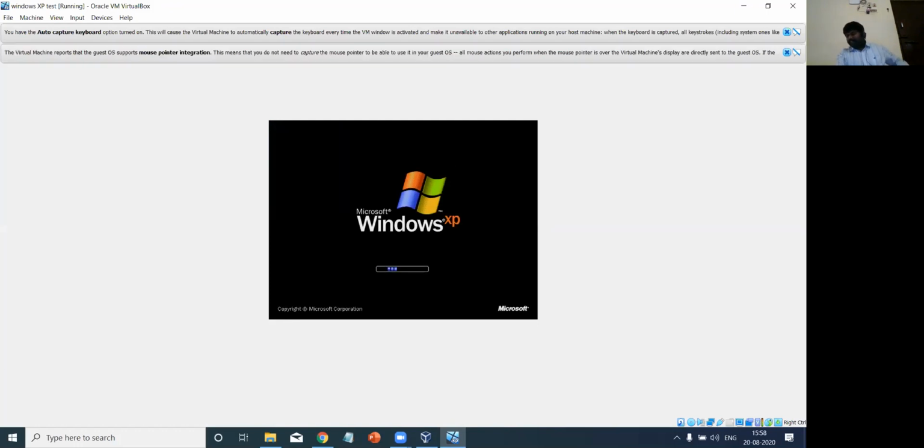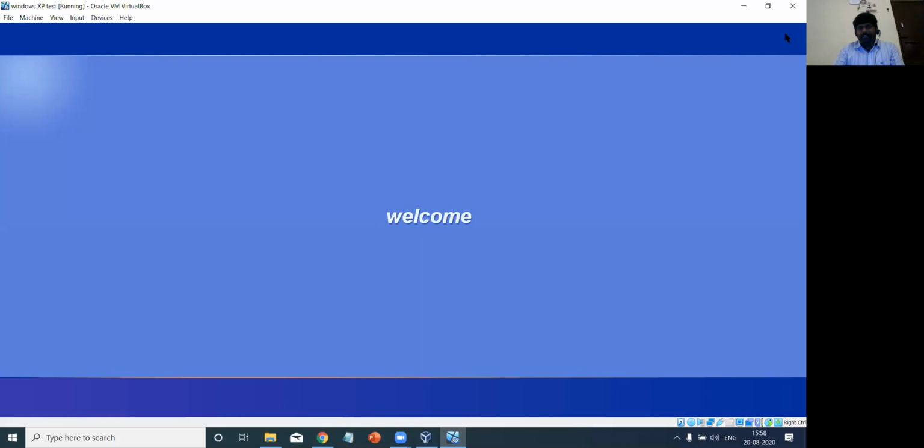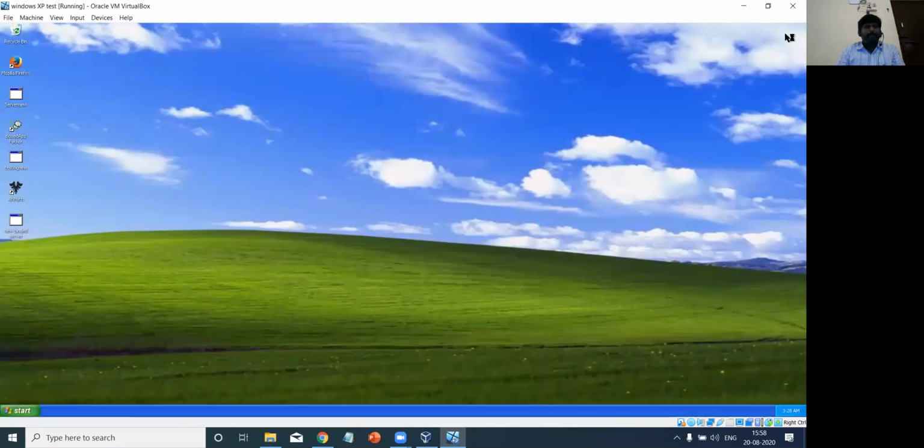See, I am working on a virtual machine. The keyboard may not support selecting menu options. Let me check quickly how fast it connects. Okay, it's fine.